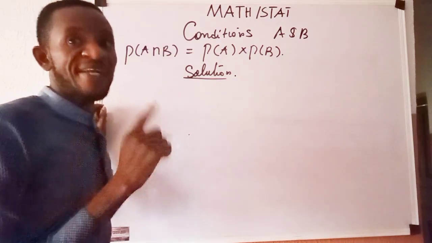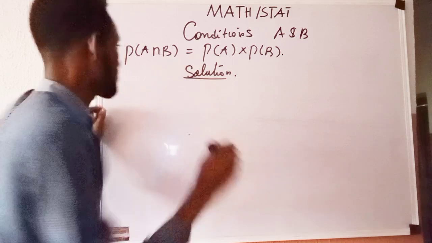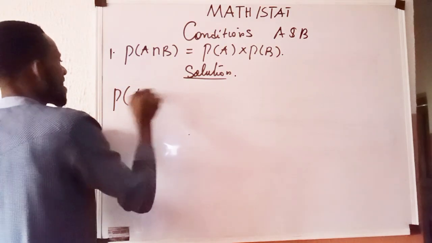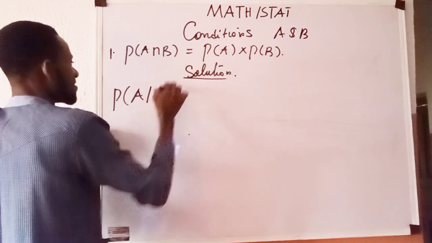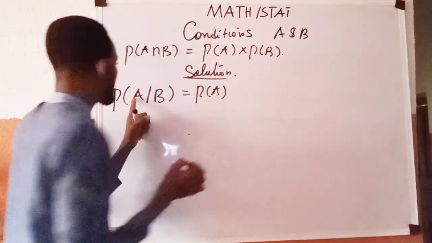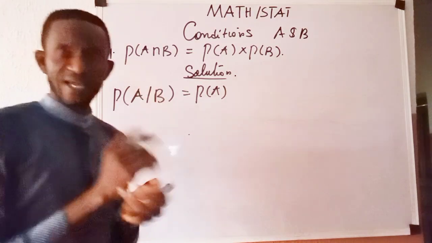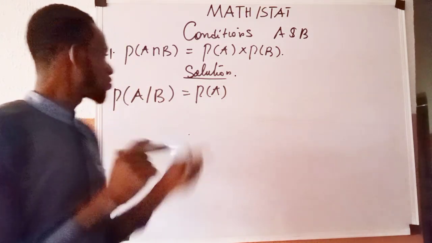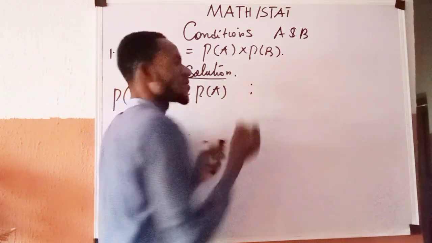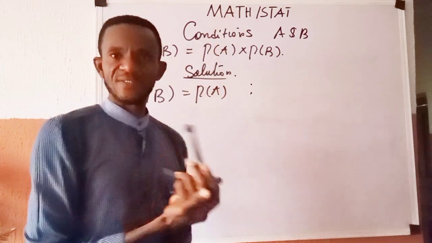Remember, of course, that by definition, we have the probability of A given B equals the probability of A, if A and B are independent. We stated this earlier, so do remember this. And I want to recall for you the definition of a conditional probability.